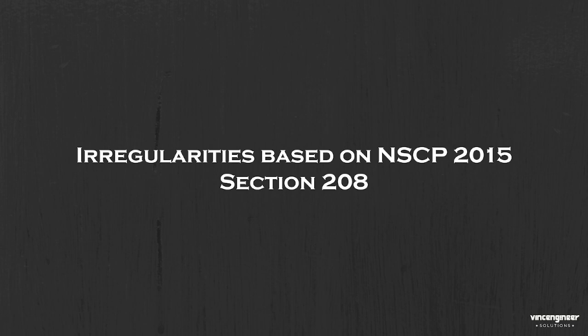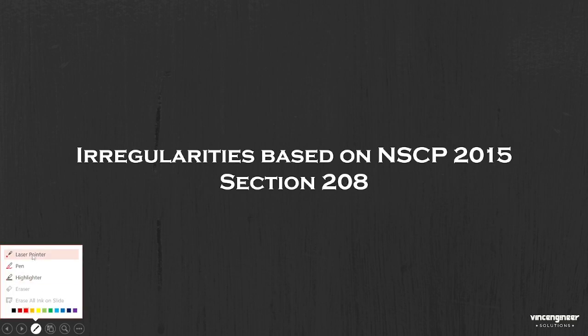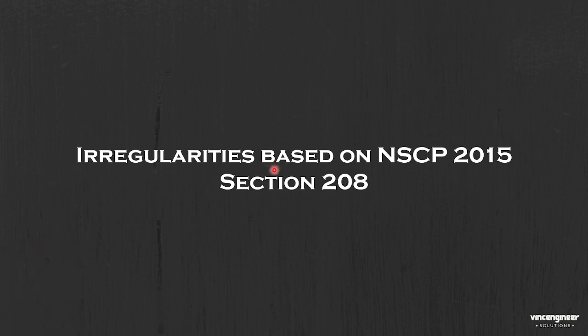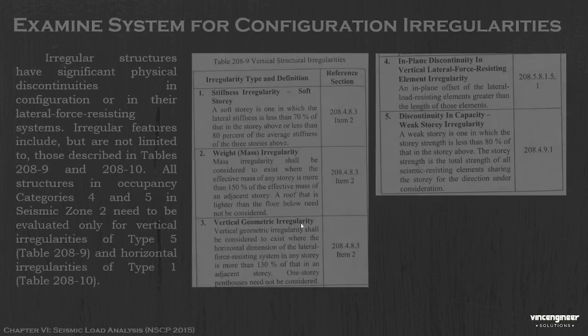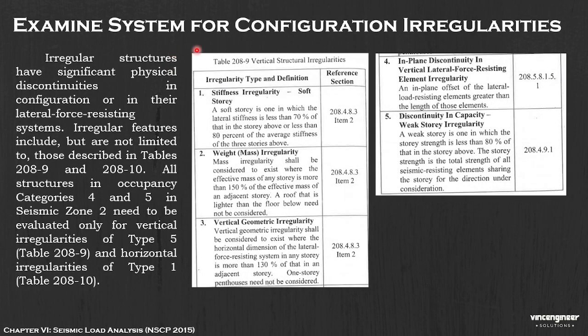Let's look at irregularities based on NSCP 2015, or based on Section 208. Although I showed you earlier, I will skip it, because in the three sections the flow is not the same. Irregularities: how will we know if your building has irregularities? Okay, next step is to examine the system for configuration irregularities. Irregular structures have significant physical discontinuities in configuration or in their lateral force resisting system.